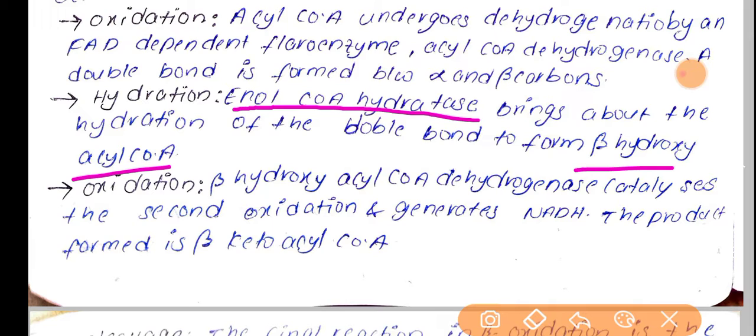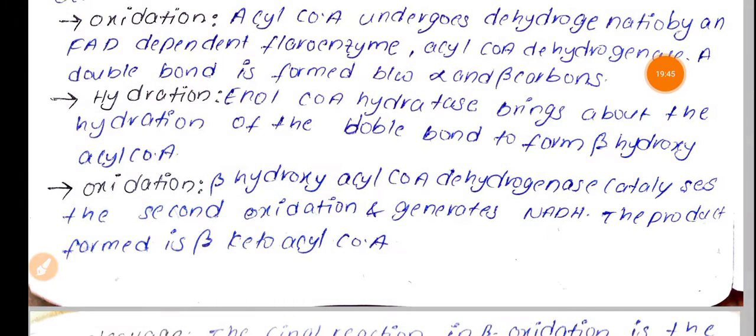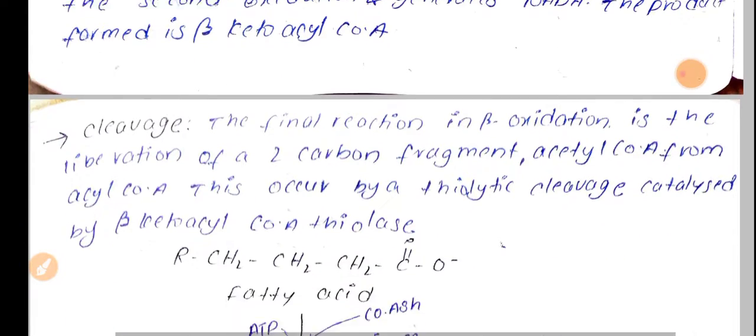The double bond that is produced in the oxidation step between the alpha and beta carbon atoms, in this hydration step, will be hydrated. Let's see the step once.